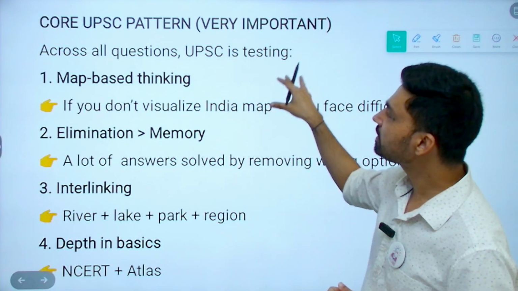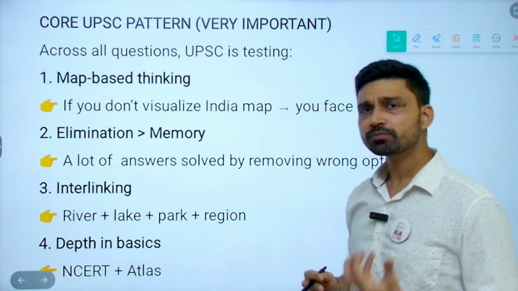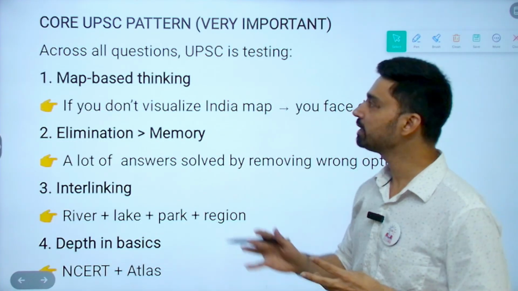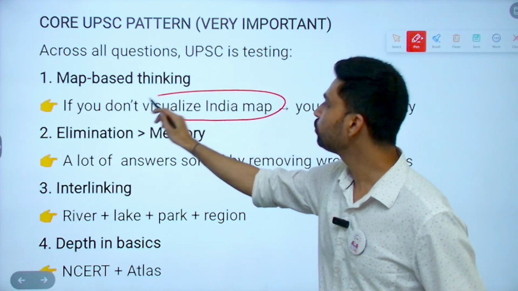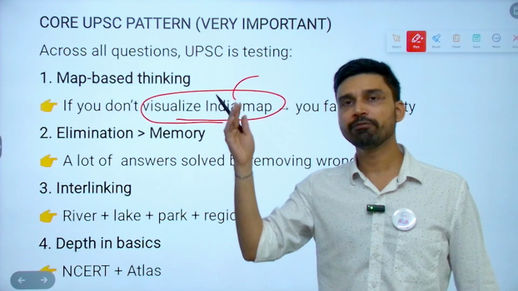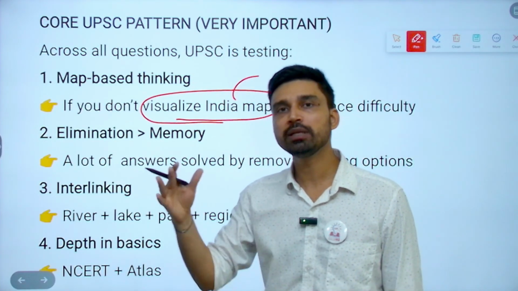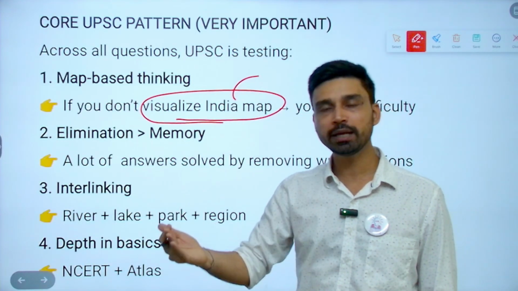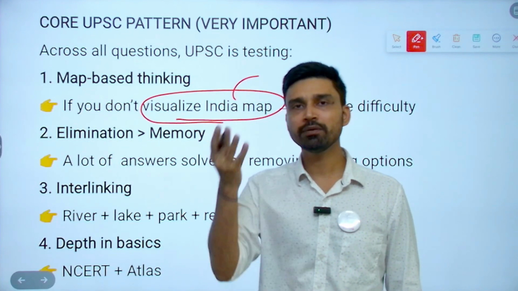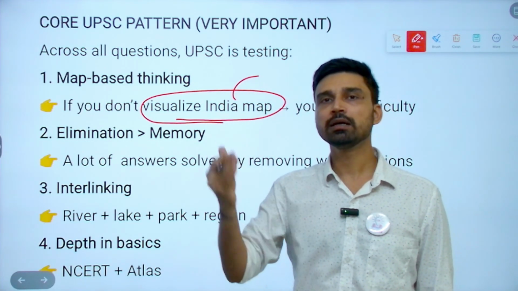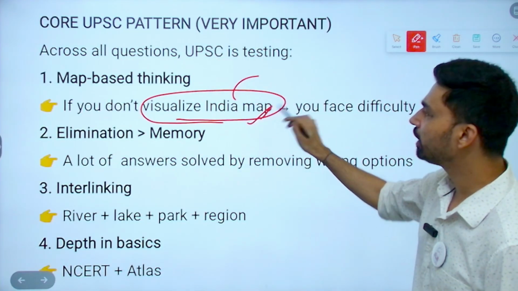Now overall, if you look at the entire UPSC pattern across different themes, you can see that as far as map based questions are concerned, you have to have visualization. Like I told you in the last class, when they're asking questions about Indian rivers, they're not asking you the names of the tributaries. They're giving you the names already. They're asking what is the correct sequence of tributaries as you move from west to east. They give tributaries of the Ganga River: Ghagra, Gandak, Kosi, right? And they ask what is the correct sequence if you move from west to east. So you have to have visualization.